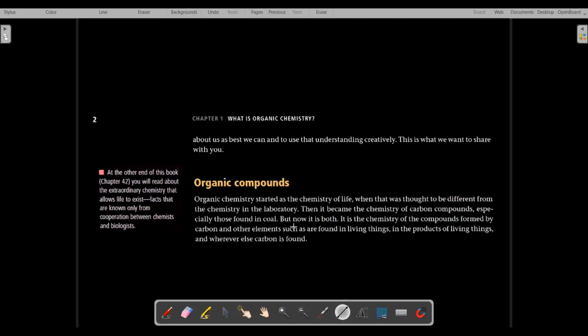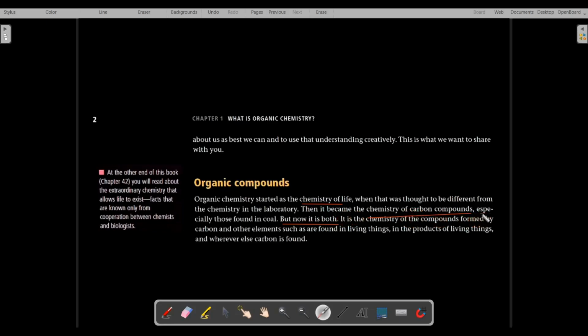But nowadays organic chemistry is both. It is also the chemistry of life, and it is also the chemistry of carbon compounds. The distinction is over now. There is no distinction like the chemistry of life being studied separately and the chemistry in the laboratory or industry being studied separately. Nowadays the chemistry of life and the chemistry in industry and laboratory are interrelated. So organic chemistry is both.